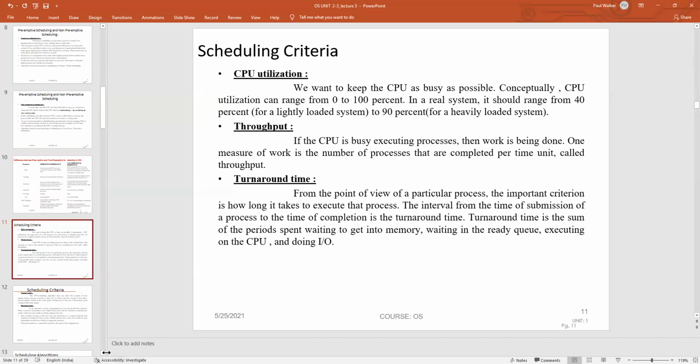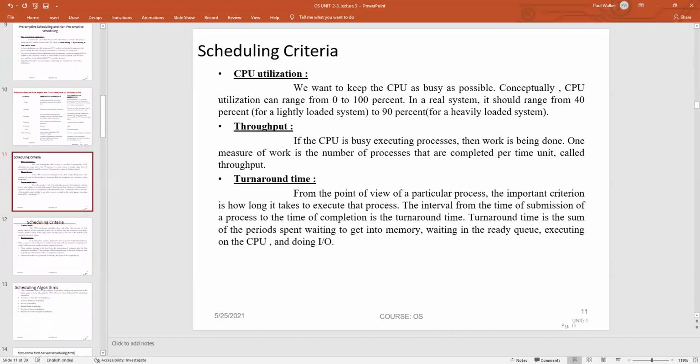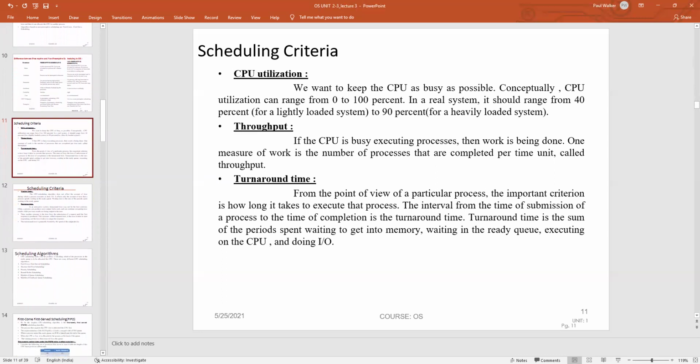If a CPU is busy executing processes, then work is being done. Here, the work is measured by the number of processes successfully completed per unit time, which is called throughput. Turnaround time is the interval from the time of submission of a process to the time of completion.